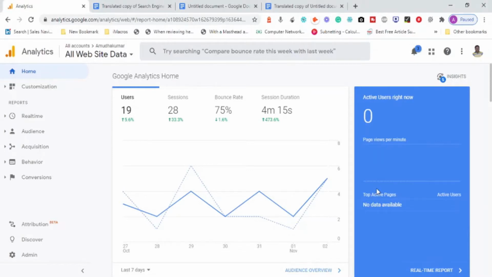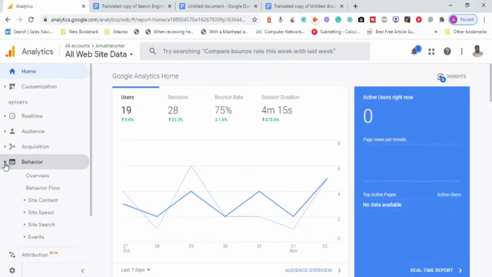Okay, so the next tab that we are going to discuss today is the behavior tab. The initial two tabs spoke about the people who are watching your content, who are monitoring your stuff. These people are called audience.